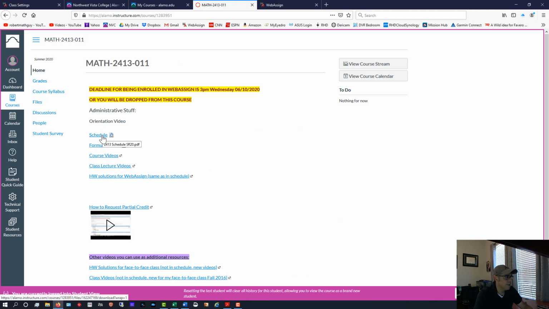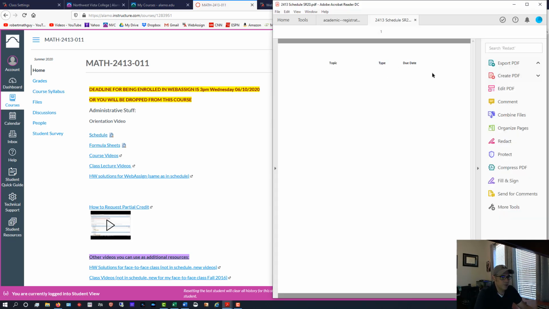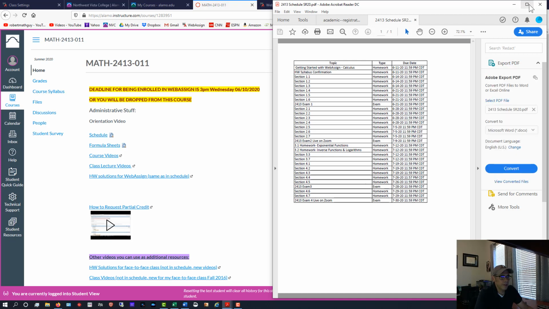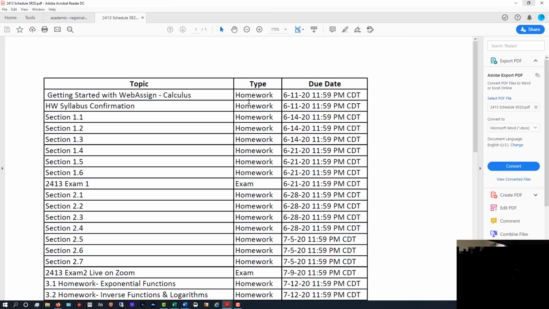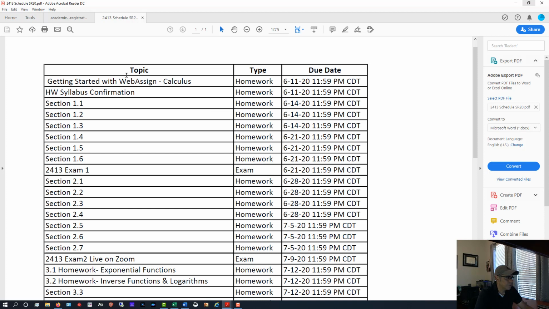Okay, so for both Cal 1 and Cal 2, if you click on that, you should be able to download the schedule, and the schedule is very basic. It's just a little spreadsheet, and it just shows you here the topic, what needs to be covered, and then what type of assignment it is and when it's due. So you can see here that there are 2 assignments that you must do.